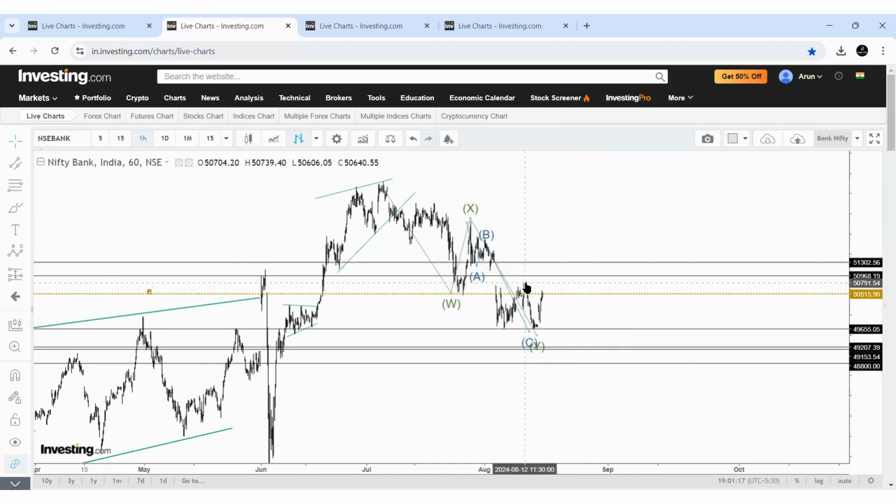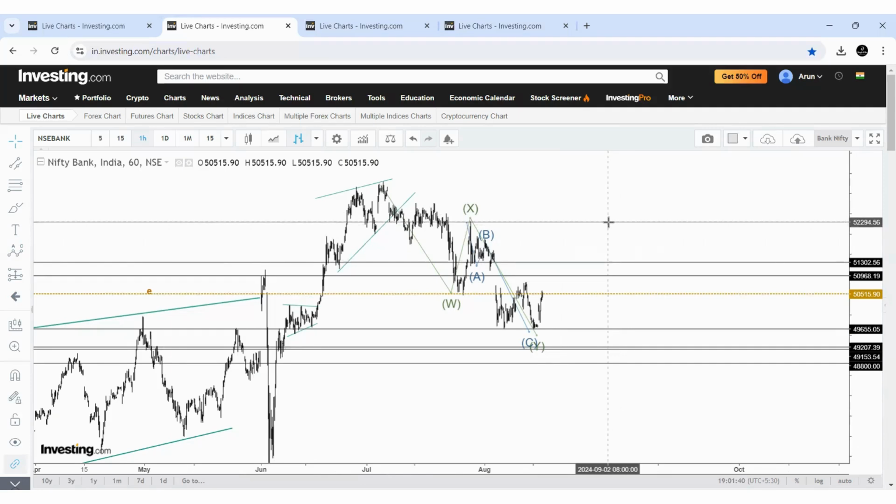If the price crosses this previous high around 50,800, we need to watch between 50,950 to 51,300. Okay, we need to see whether the price rejects in this zone or not. Only on moving above this level may we think of other options, but for a new impulse, the price needs to cross this X point, that is around 52,300.